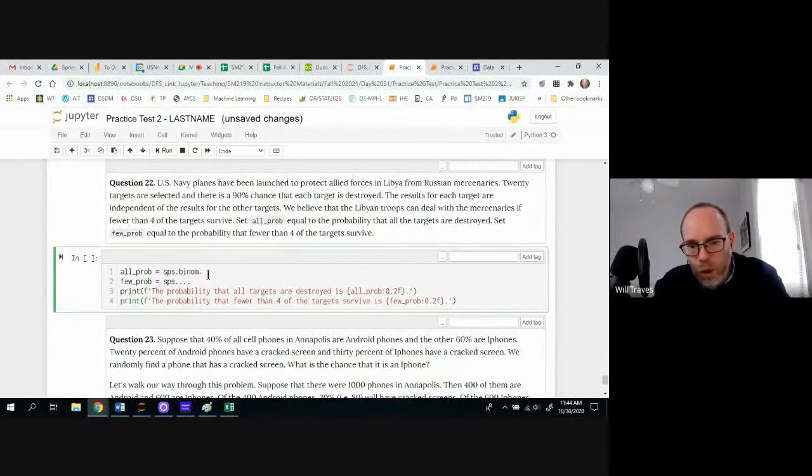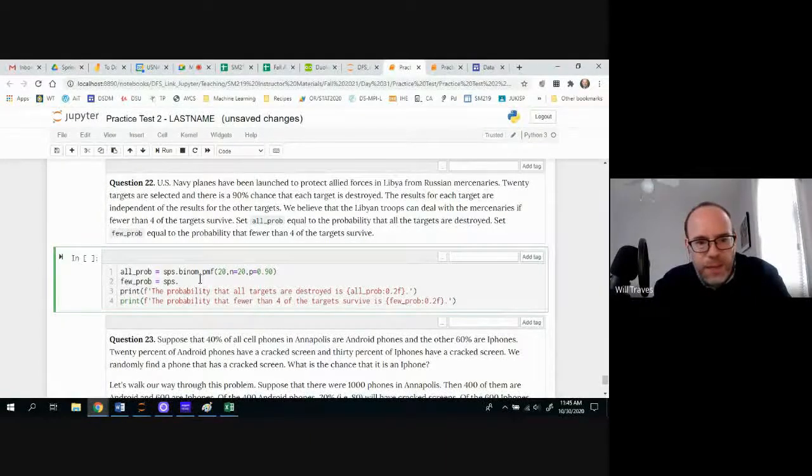And if I want all of them to be destroyed, I want the probability mass function at 20. I want 20 targets to all be destroyed. There's 20 targets in total that could be destroyed. So I'm performing coin flips where the coin flips have a 90% probability of coming up heads, of destroying the targets, right? And I want all 20 targets to be destroyed.